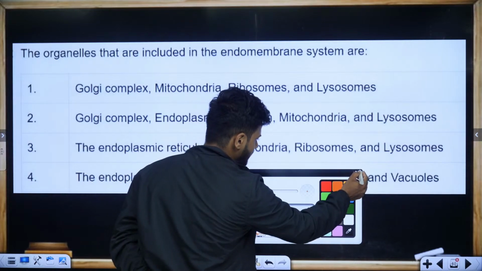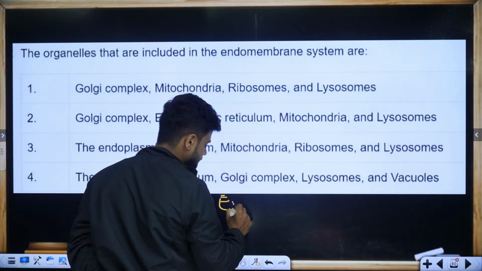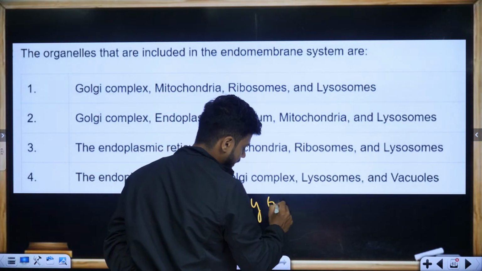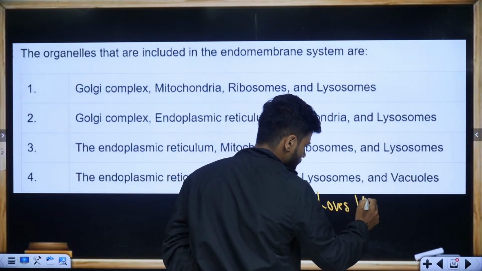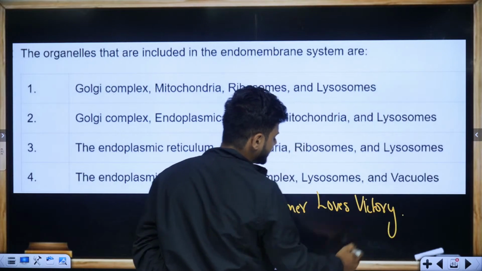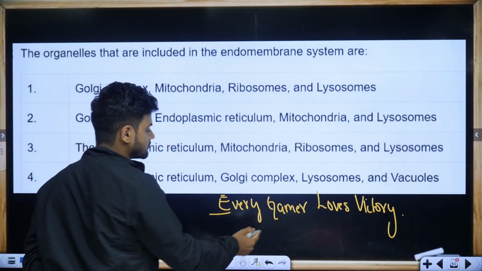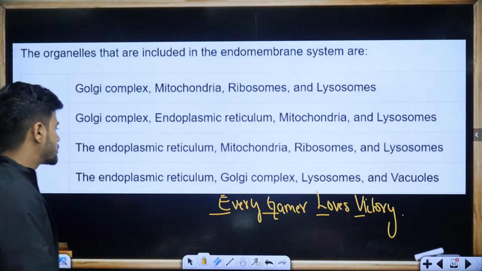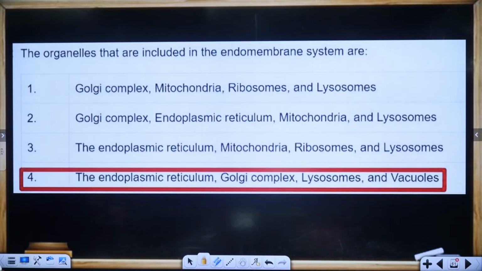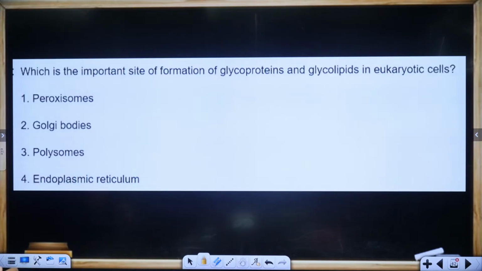The trick is: every gamer loves victory. Endoplasmic reticulum, Golgi complex, lysosomes, and vacuoles. Option number 4. Next question.